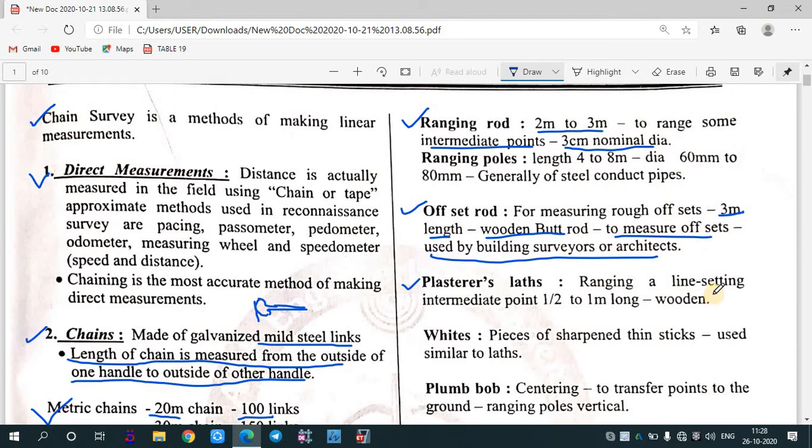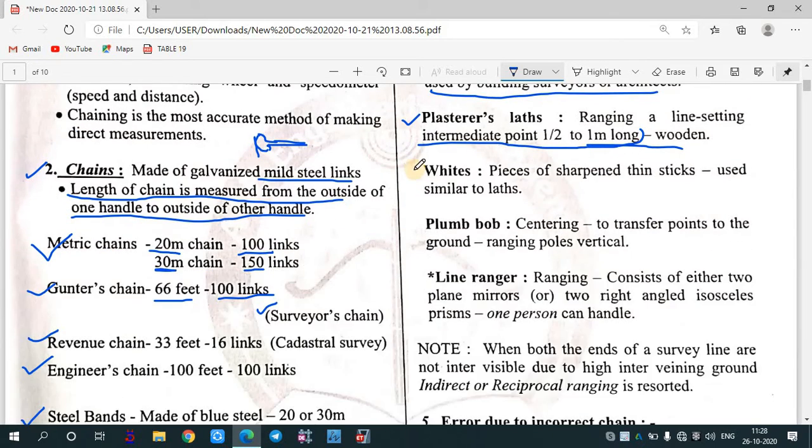It is used for ranging a line, setting an intermediate point, 1 by 2 to 1 meter long, of wooden material. It is basically used for ranging a line and setting intermediate points. Plaster lath is used, which is pieces of sharpened thick stick, similar to a lath.